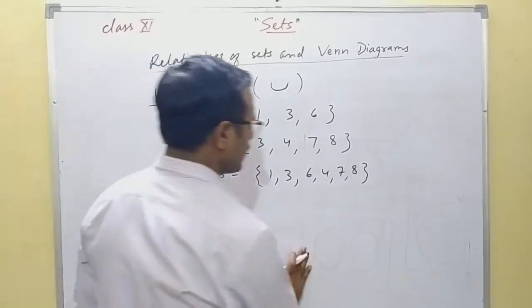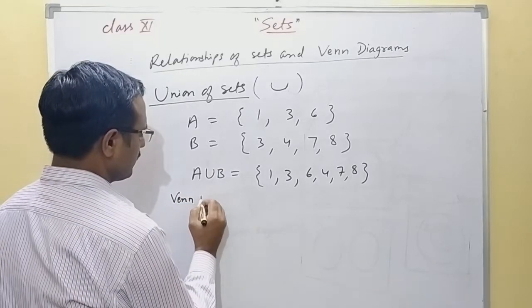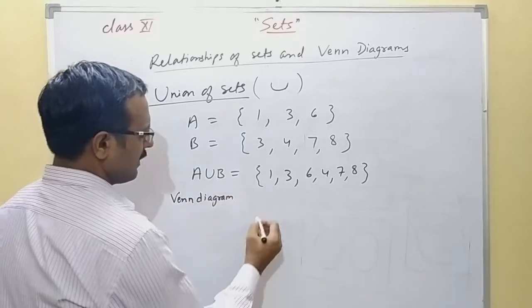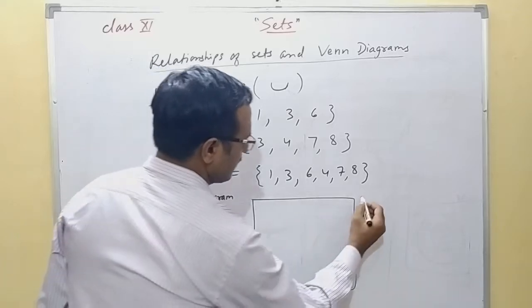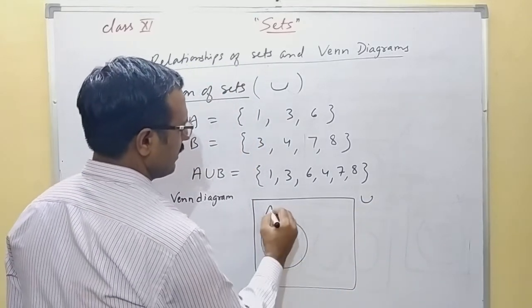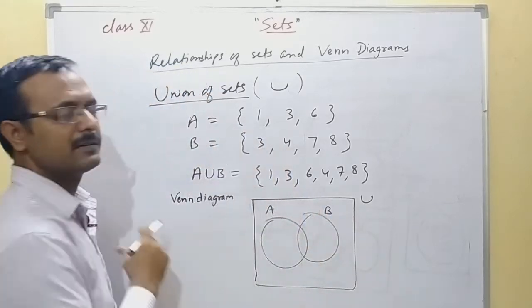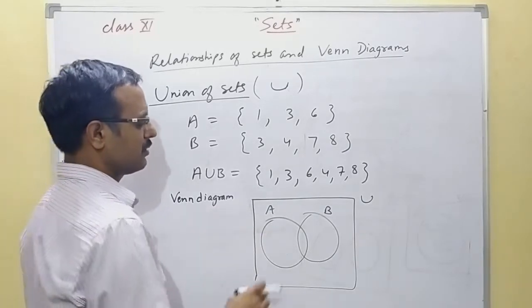Now how to represent it by Venn diagram? In a Venn diagram we will draw a universal set like this, then in that we will draw A and B, because some elements are common, so we will draw the intersection part also.